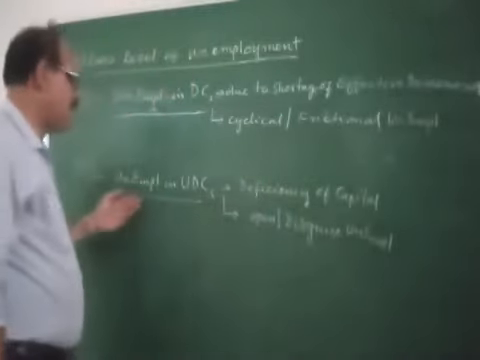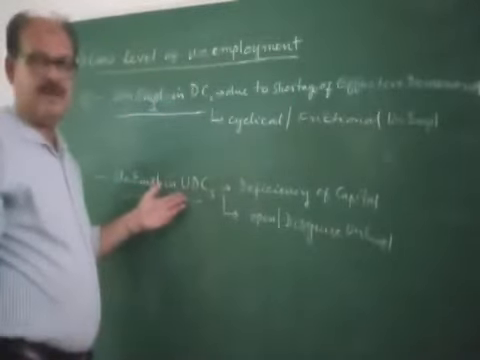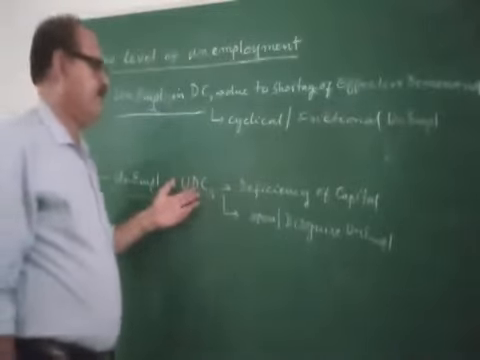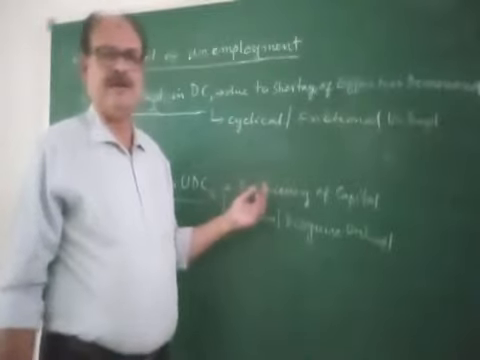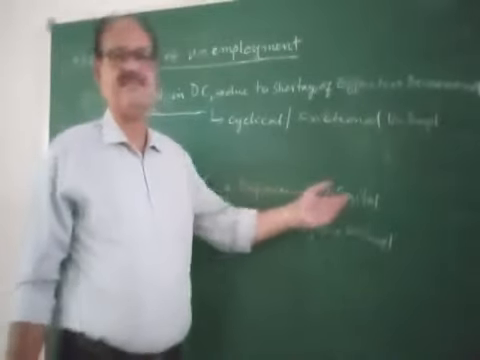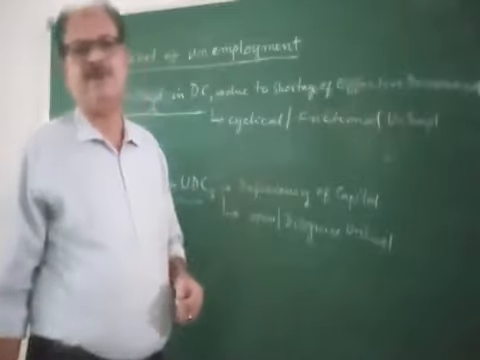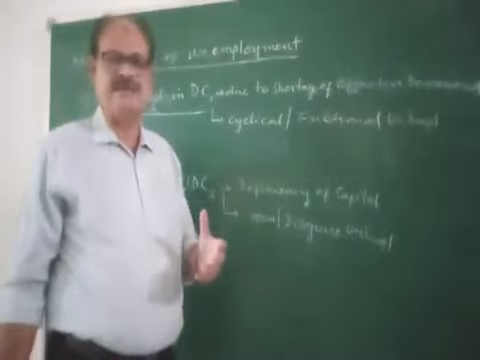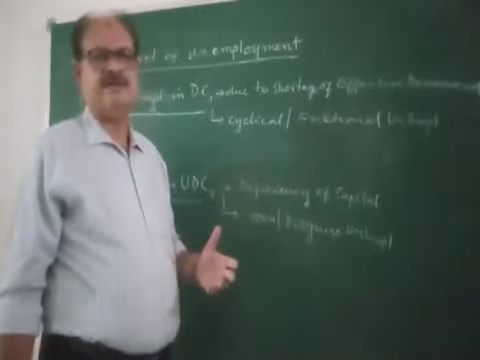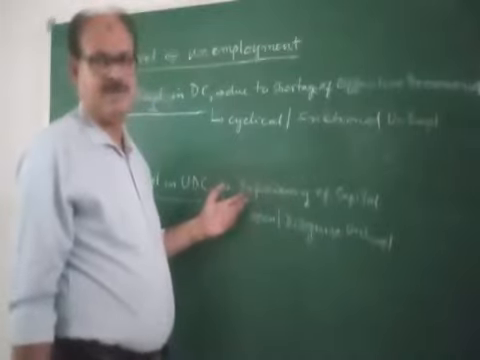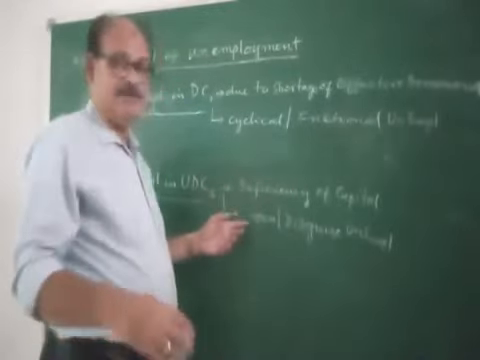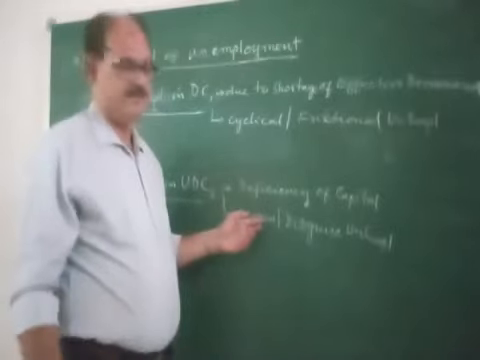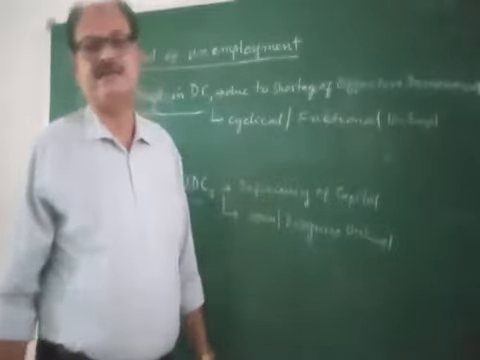Next, unemployment in UDCs. In underdeveloped countries or developing countries, the unemployment is of a different type. For example, in India and other developing countries, the unemployment is due to deficiency of capital. There is no money in the hands of the people, so they can't do business. They can't do any business, either small or big. Due to deficiency of capital, unemployment will be there. And here the type of unemployment in developing countries is open unemployment, and disguised unemployment in the agriculture sector.